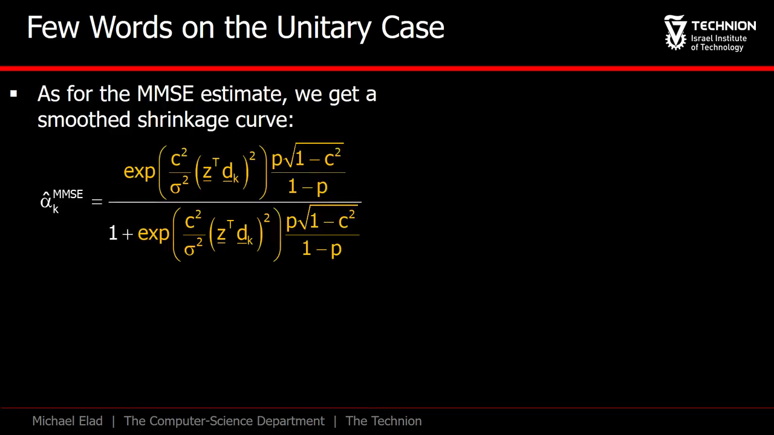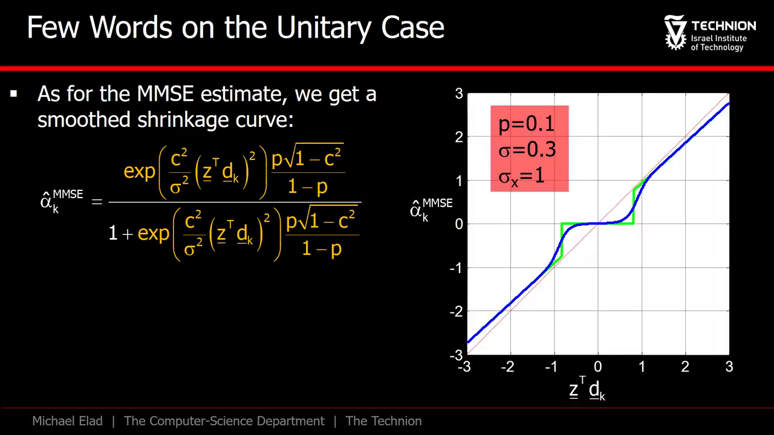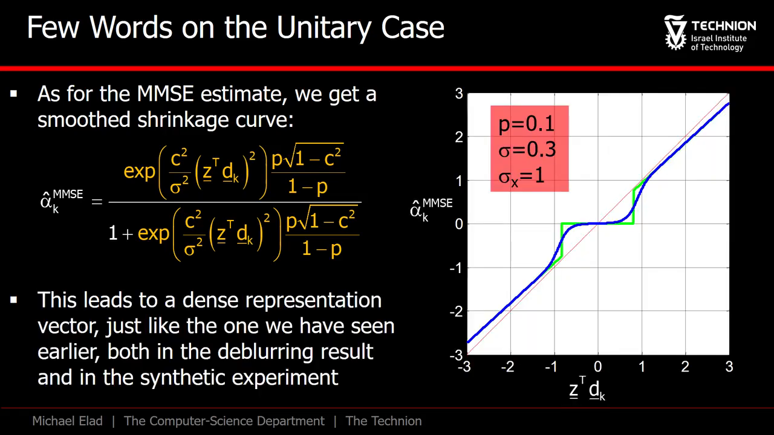The MMSE estimation has this expression as its ideal estimation, and it looks like this. Observe that the shrinkage curve is smooth and touches the zero only for the zero input, resulting in a representation that is not sparse. Nevertheless, small entries are damped as before.